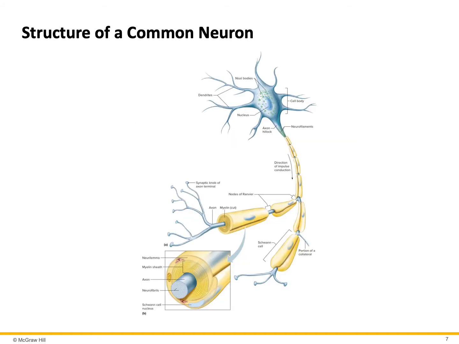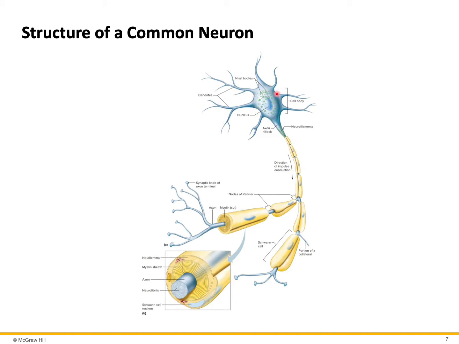This slide shows an image of a typical neuron. A neuron cell is made of three parts. First of all, you have the soma, which is also called cell body. There you find the nucleus and other organelles such as Golgi apparatus, mitochondria, and what have you.